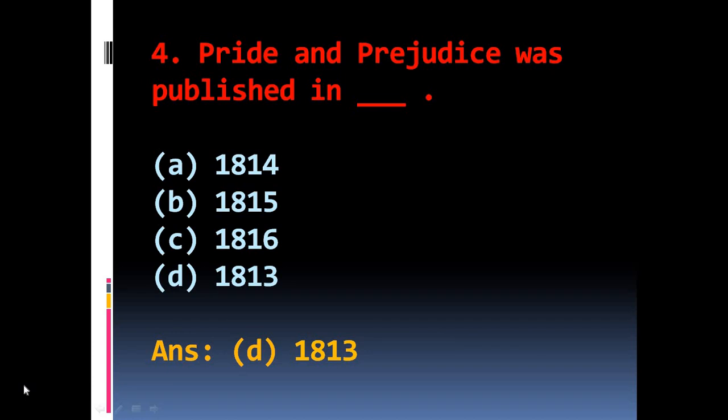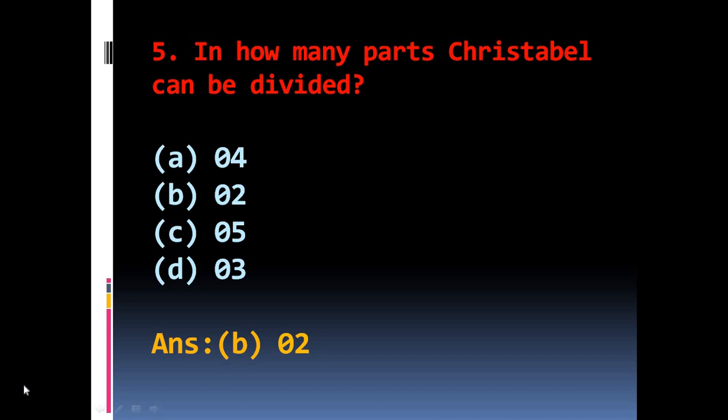Question number 4. Pride and Prejudice was published in, the options are A 1840, B 1850, C 1860, D 1830. The right answer is D 1830. Question number 5. In how many parts can Christabel be divided? The options are A 4, B 2, C 5, D 3. The right answer is B 2. Christabel is a poem written by Samuel Taylor Coleridge.